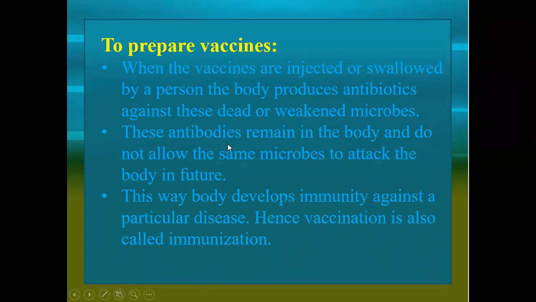These antibodies remain in the body and do not allow the same microbes to attack the body in future. Imagine when we take the polio vaccine, after that the polio virus will not affect our body in future. That is the efficiency of the vaccine.